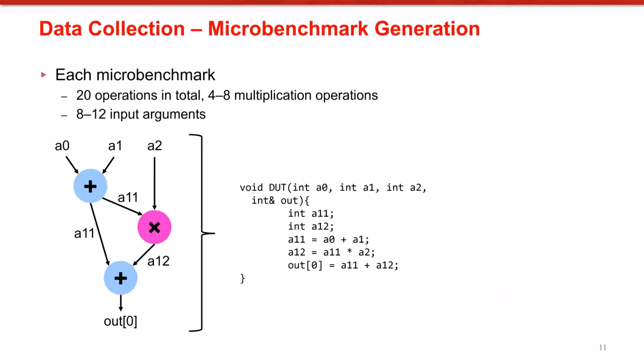Let's go through the data collection process in our framework. First, we generated microbenchmarks to train GNN models on. For each microbenchmark, we set the total number of operations to 20, and in order to have various subgraph structures among these microbenchmarks, we sweep the number of multiplication operations from 4 to 8 and the number of inputs from 8 to 12. Below is a tiny example with 3 input arguments and 3 operations. The corresponding high-level description generated in C is given on the right.